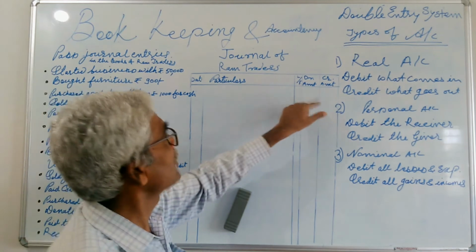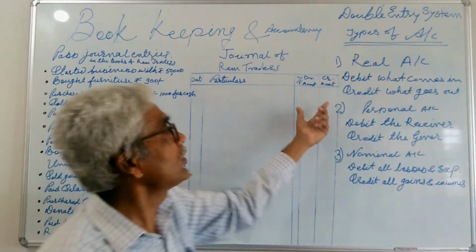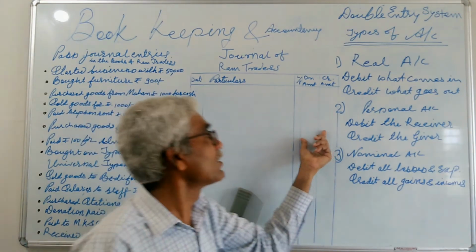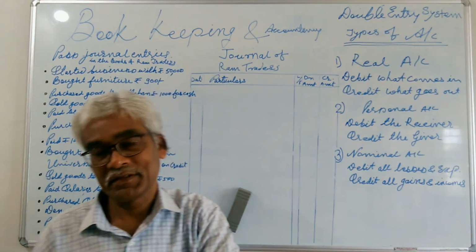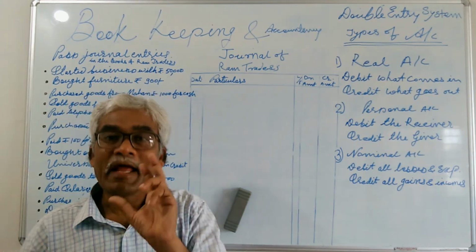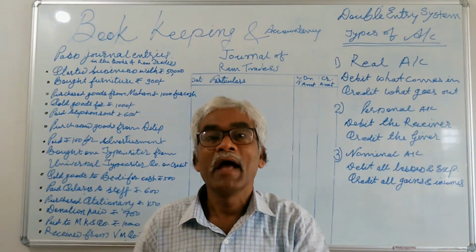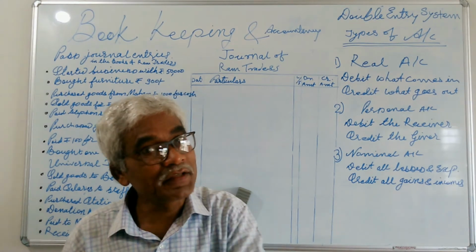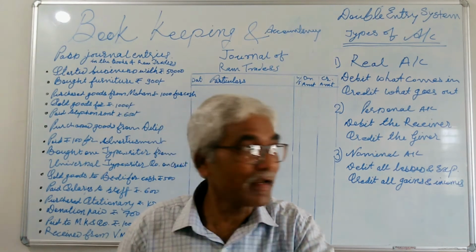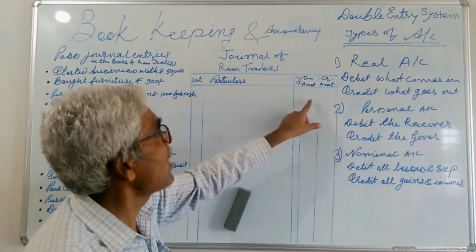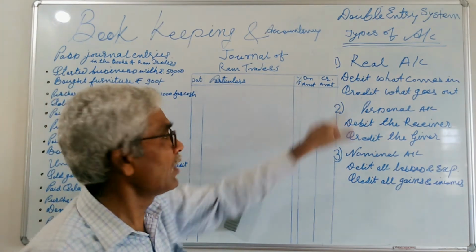And your third column is debit amount and credit amount, both columns, which are divided on the basis of the definition of transaction. Transaction means exchange of goods or services between two persons, and money plays a vital role in exchanging. So on the basis of the twofold aspect of the transaction, you have to write down the amount in the debit column and in the credit column also.